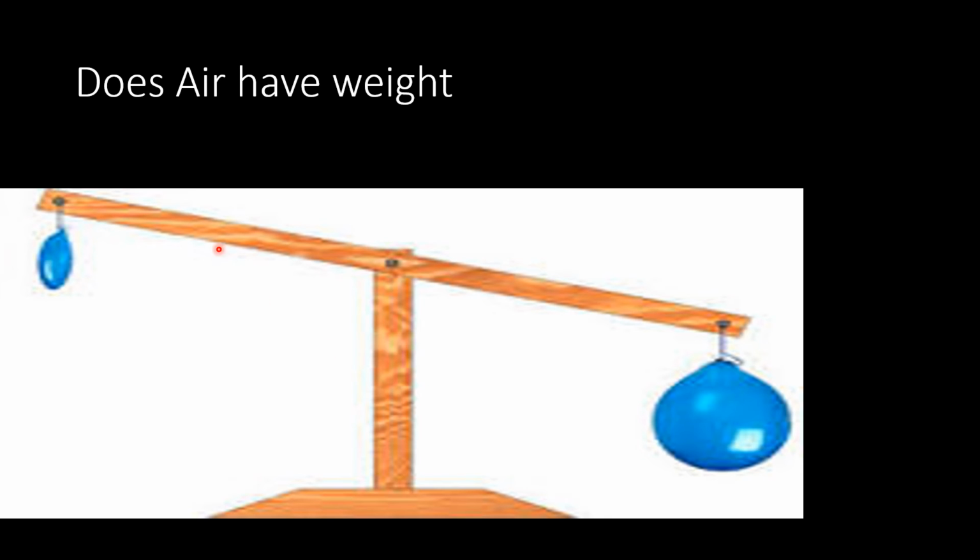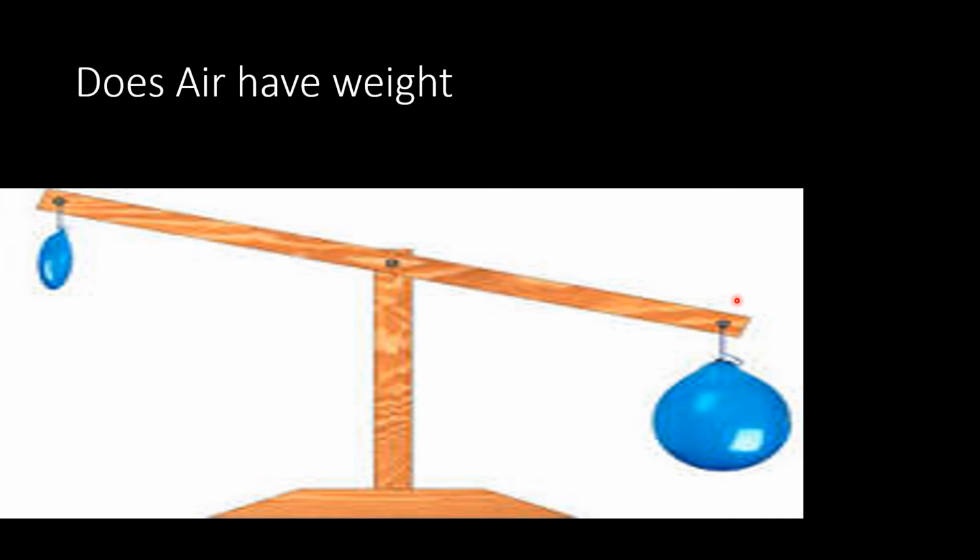See here, we have a horizontal scale which is placed on this support, and in one end you have tied a balloon which does not have much air. Okay, it is a deflated balloon. And here you have a balloon filled with air, an inflated one. So when you hang it or suspend it from the two ends of this rod, what do you see?